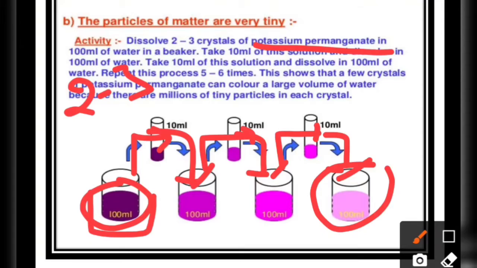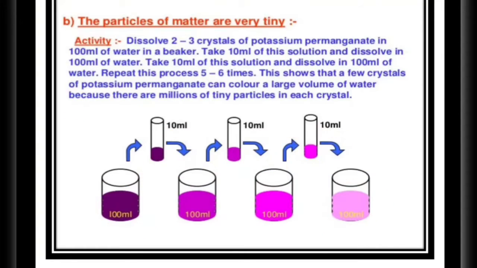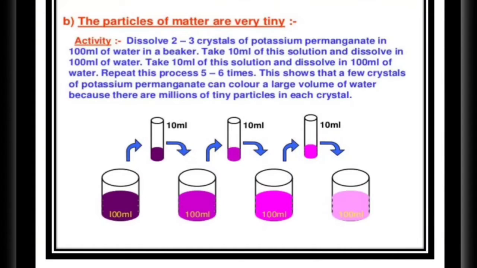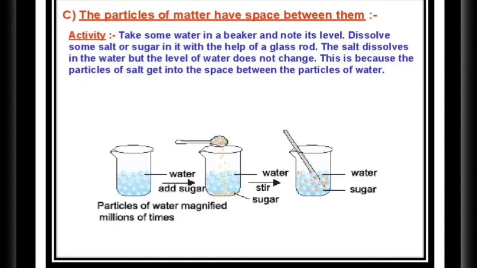From this observation, we can conclude that each potassium permanganate crystal must be made up of millions of small particles, which keep on spreading and imparting color to more and more water. Since each tiny crystal is made up of millions of particles, from this experiment we can conclude that the particles of matter must be very small. I hope this characteristic of particles is clear to you all.